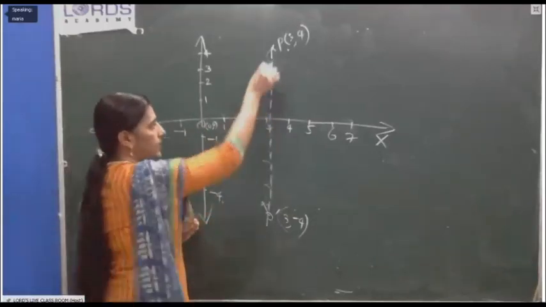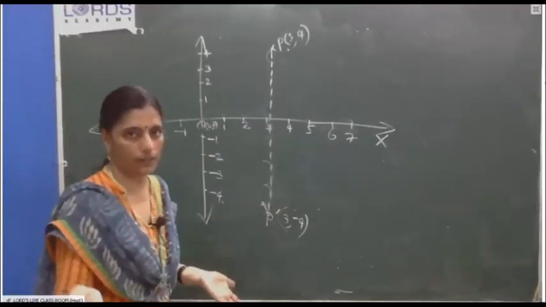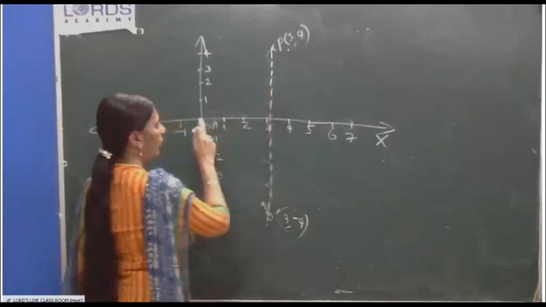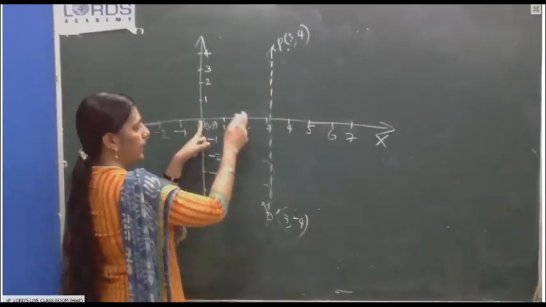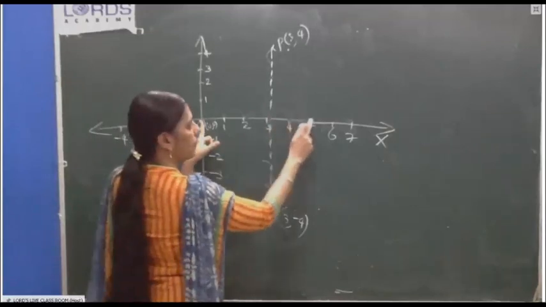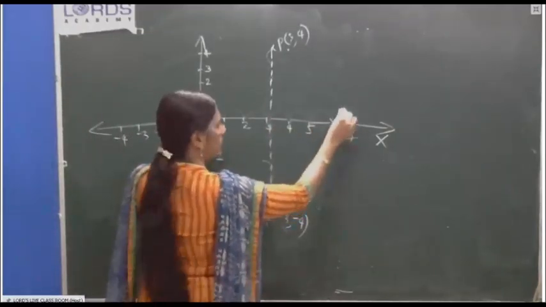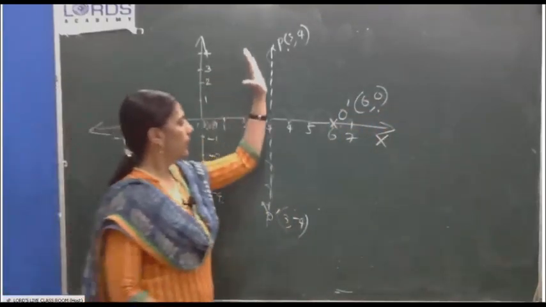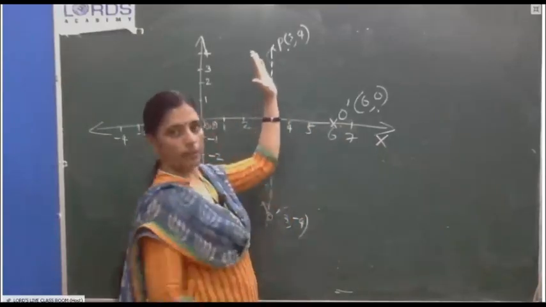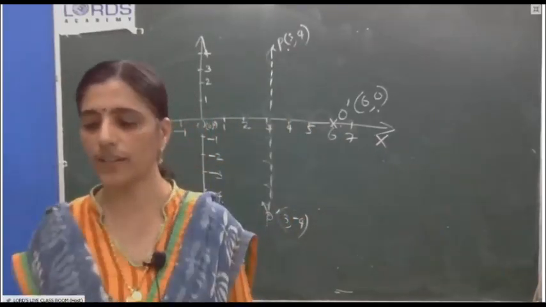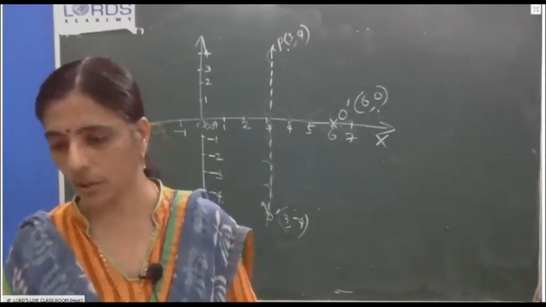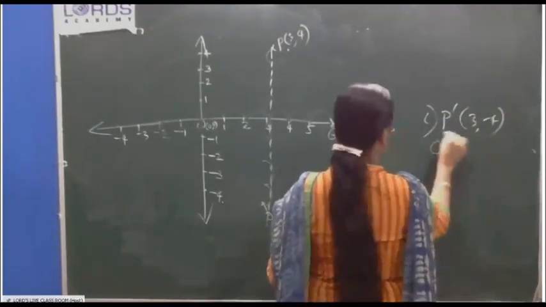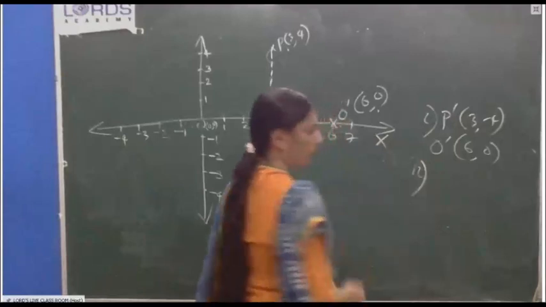See, this is a mirror line. Anyway, you responded to me. Thank you. Listen. This is the mirror line. This is the mirror. The object is here, 3 distance apart. So here, 3 distance apart, its image will come here. This is O dash. What is the point? (6, 0). Got it? From the mirror line, the image and the object are at the same distance. (6, 0) is the answer. O dash is (6, 0). So you have to write P dash (3, -4), O dash (6, 0). Now, second subdivision.